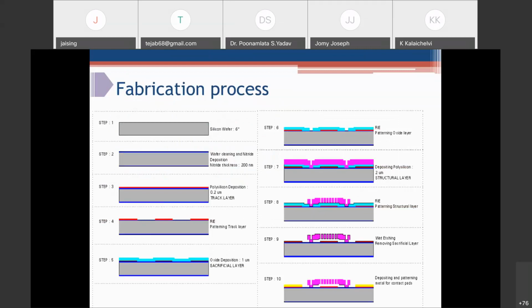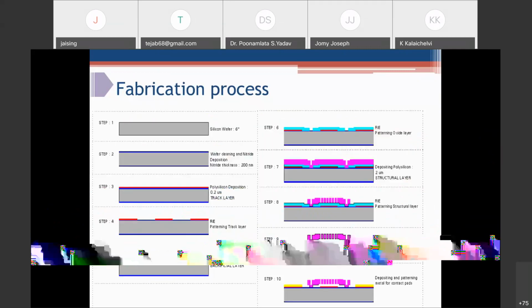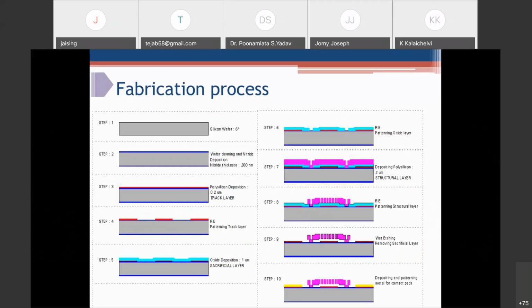After interacting with the fab, the fabrication process has been identified. This surface micromachining process uses a 6-inch silicon wafer. Then nitride is deposited as our insulation layer, and doped polysilicon is deposited. This is our contact pads and layer.